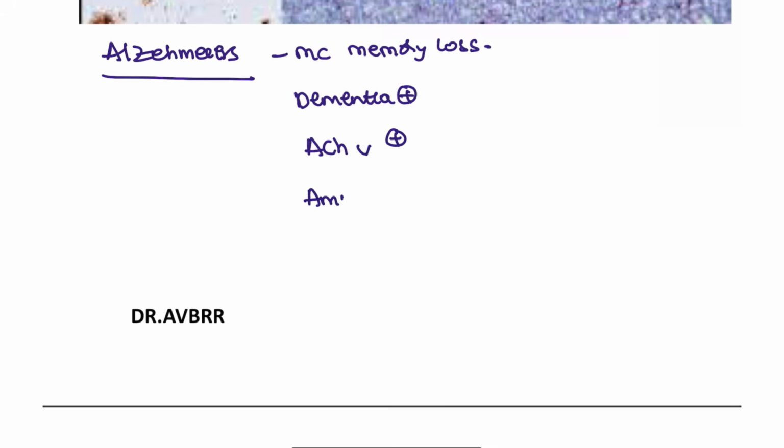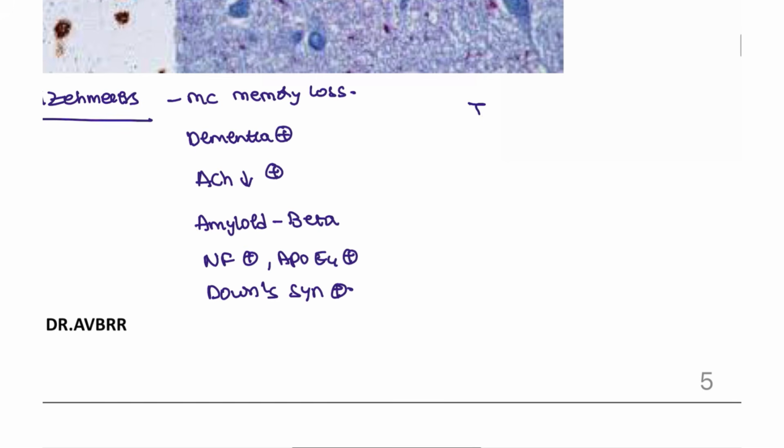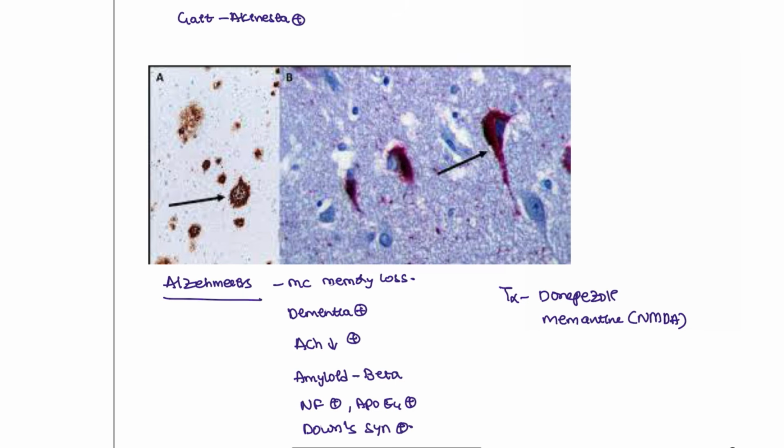Next, it could be due to beta amyloid in the brain, neurofibrillary tangles, and the ApoE4 mutation seen in this patient, and also Down syndrome, where early onset is seen. That is what is seen in these patients. And treatment: the treatment given is donepezil and memantine. Memantine is a question that is asked. This is the NMDA antagonist. Memantine and donepezil are given for this patient. Rivastigmine also can be given for this patient.